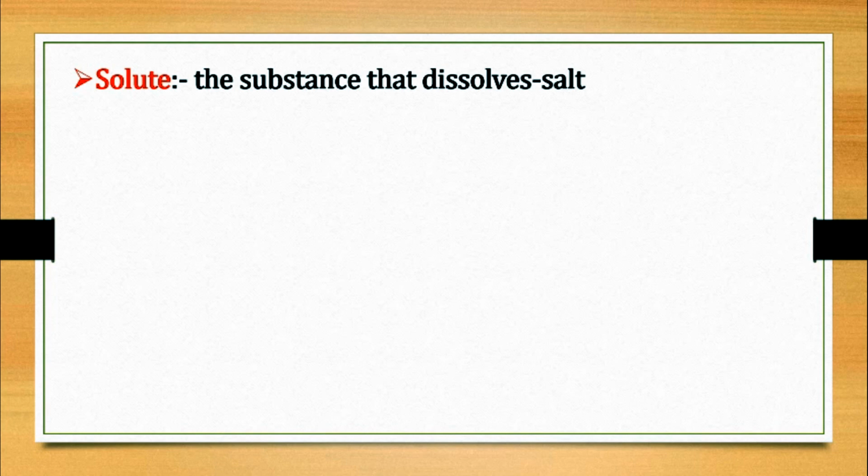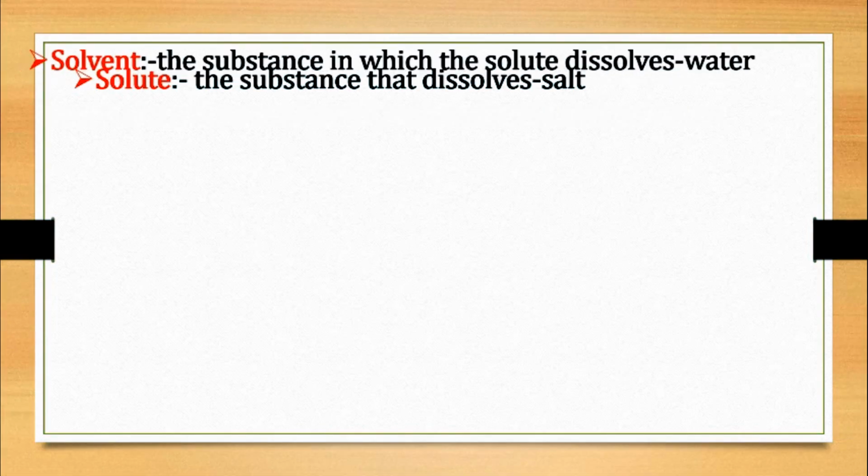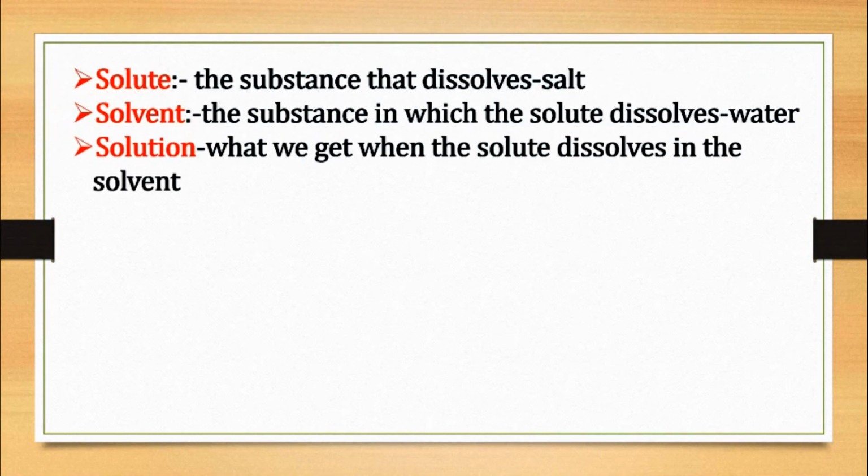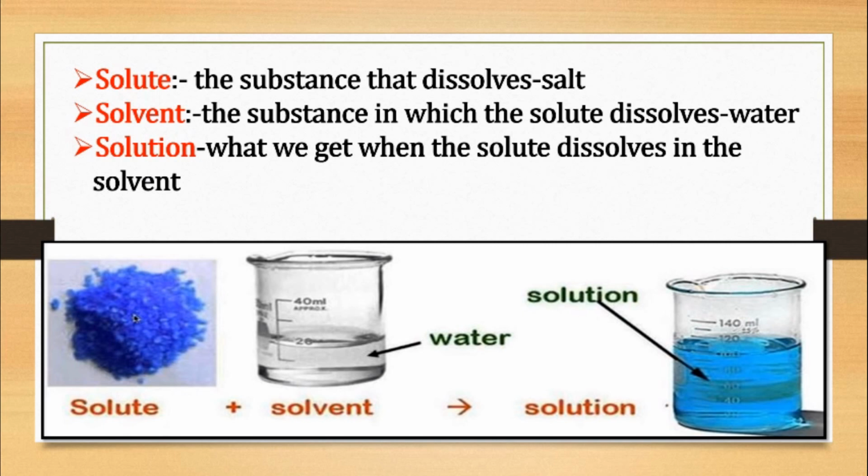Okay. So children, the substance that dissolves is called solute. The substance in which the solute dissolves is called solvent. And what we get when the solute dissolves in the solvent is called solution. So see here children, in the picture, solute plus solvent: solute in the form of salt, that is copper sulfate, plus solvent, that is water. When both are mixed together, it forms the solution.